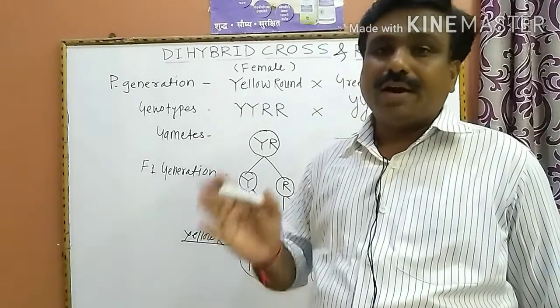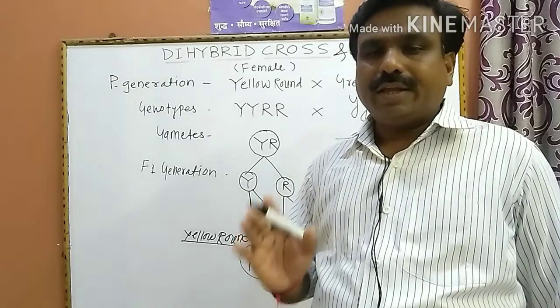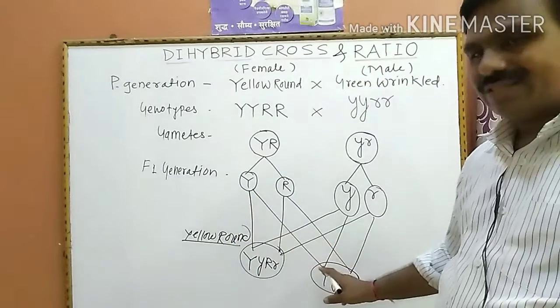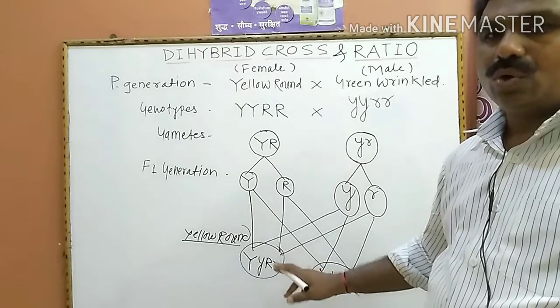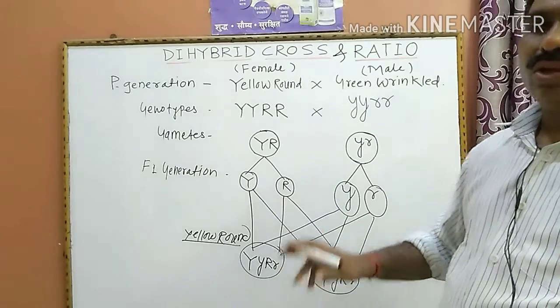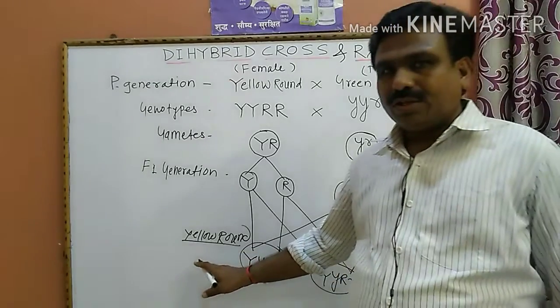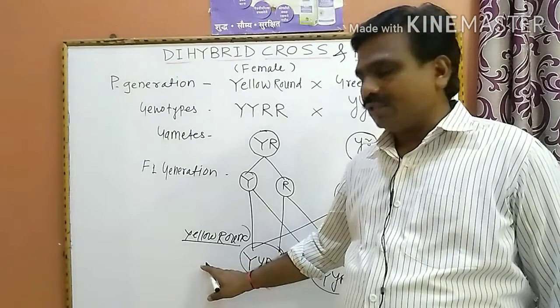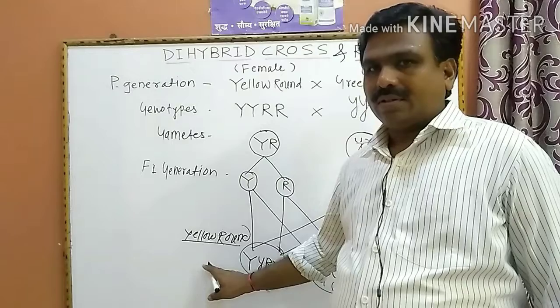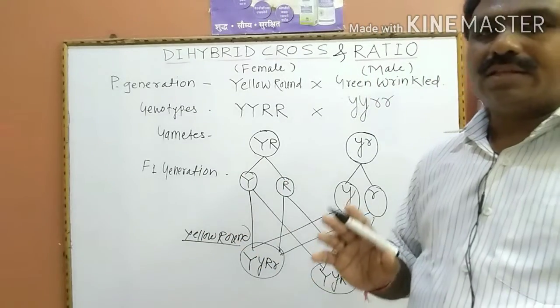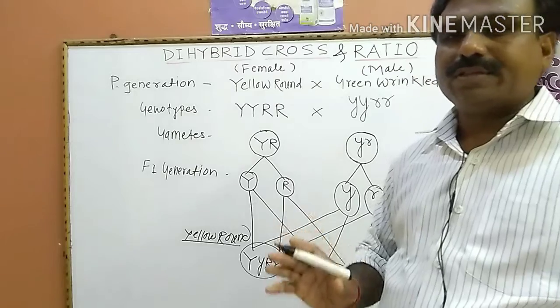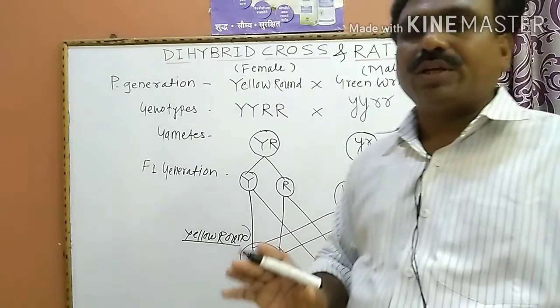In the artificial cross, taking the selfing of the F1 hybrids, yellow round is crossed with yellow round. These yellow rounds are not a pure line, they are hybrids. The artificial cross takes place to obtain the F2 generation.